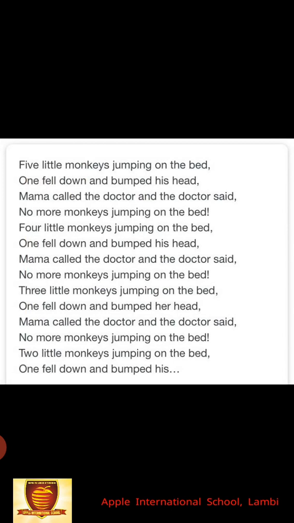One fell down and bumped her head. 2 little monkeys jumping on the bed. One fell down and bumped his head. 1 little monkey jumping on the bed. He fell down and bumped his head.